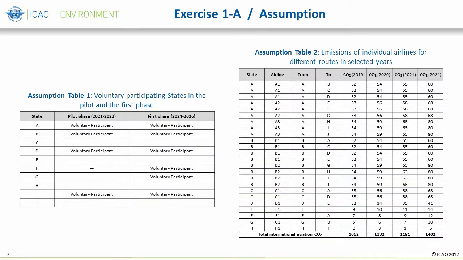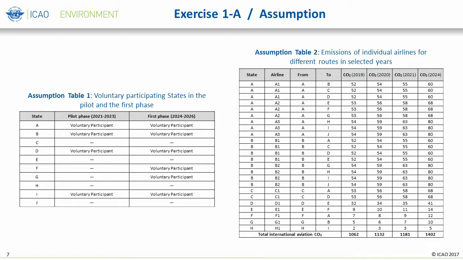The first of the 4 exercises focuses on the state participation and emissions coverage in CORSIA, where you are asked to identify or calculate several items. For example, identifying routes covered by CORSIA in different phases, identify CO2 emissions covered on different routes, calculate the total CO2 emissions covered by CORSIA in different years, and calculate the individual RTK shares and cumulative RTK shares, as well as identify states that are exempted from the CORSIA in the second phase.